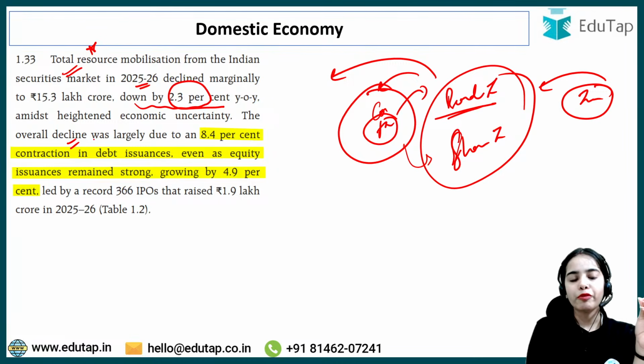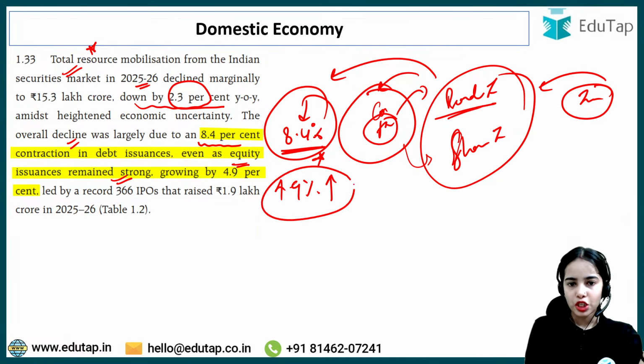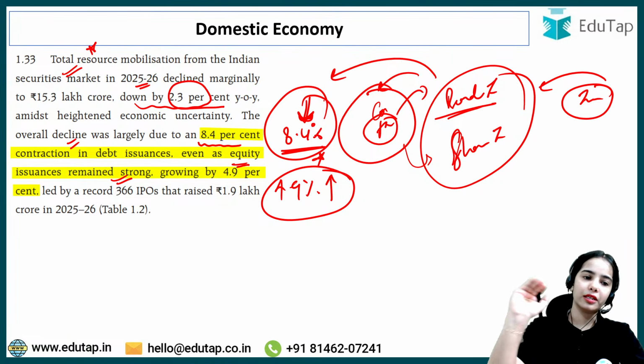The overall decline was largely due to an 8.4% contraction in debt issuances, while equity issuances, that is share issuances, remained strong, growing by 4.9%.